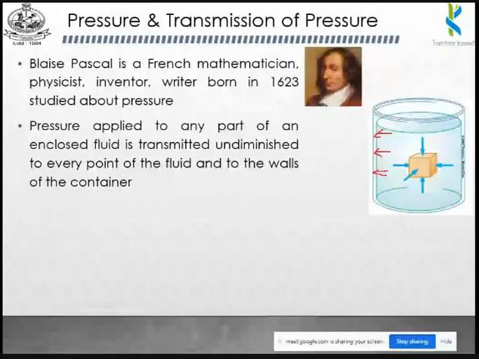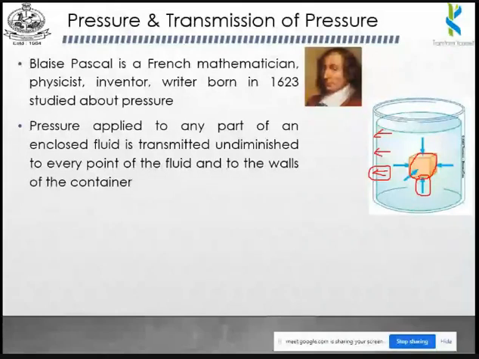And also, if you dip any substance like this cube, it will have six faces, and the same kind of pressure that is acting on this wall will act on these surfaces also. Here the pressure is common on all the surfaces, and it will be perpendicular to the wall plane.